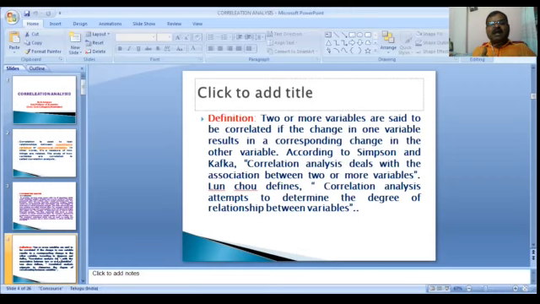According to Simpson and Kafka, correlation analysis deals with the association between two or more variables. Ya-lun Chou defines correlation analysis as an attempt to determine the degree of relationship between variables.